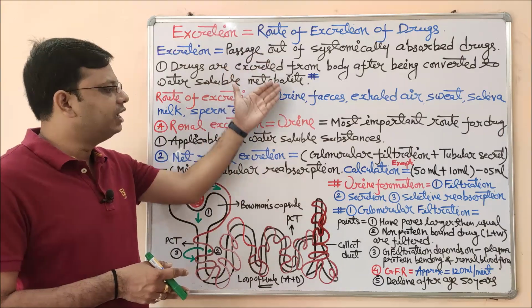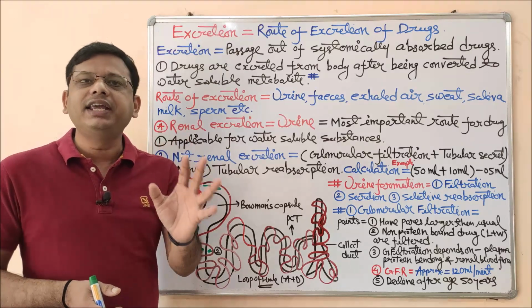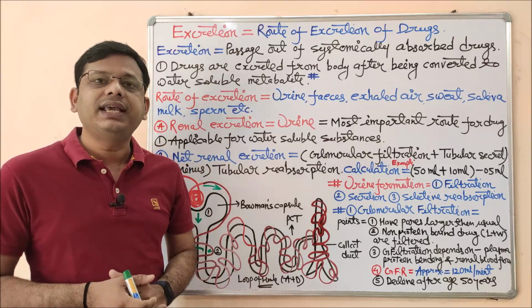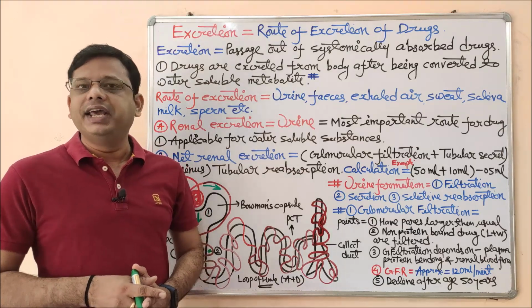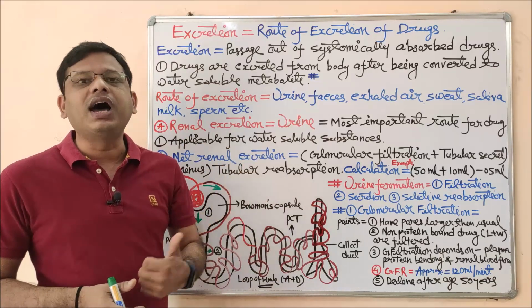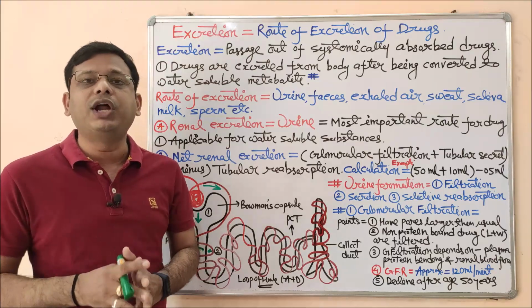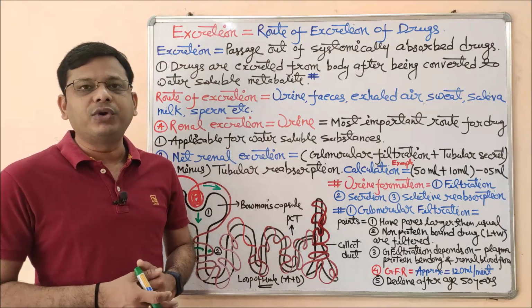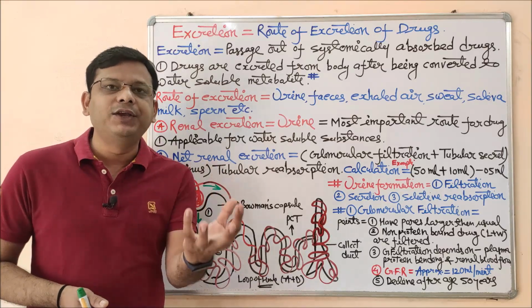Now we should study the basic parameter regarding the excretion of any drug. ADME is very important, but E is the most important, I must say. This is my personal belief. Why? If you are taking any drug, it has chances to produce its therapeutic effect or unwanted effect. What will happen if the unwanted effect or the metabolite of the drug is not eliminated, not excreted from your body? That will turn into an accumulation effect.